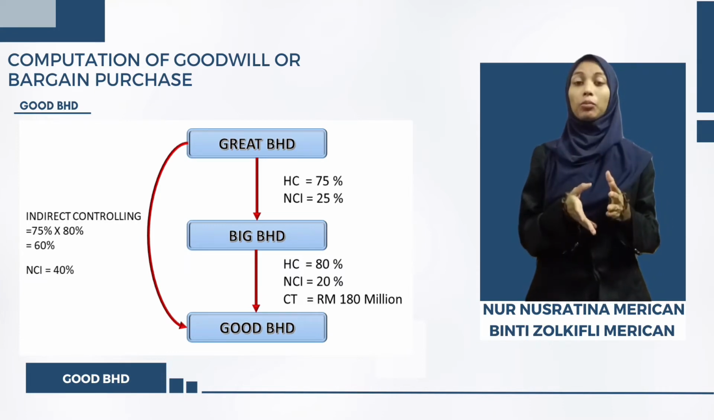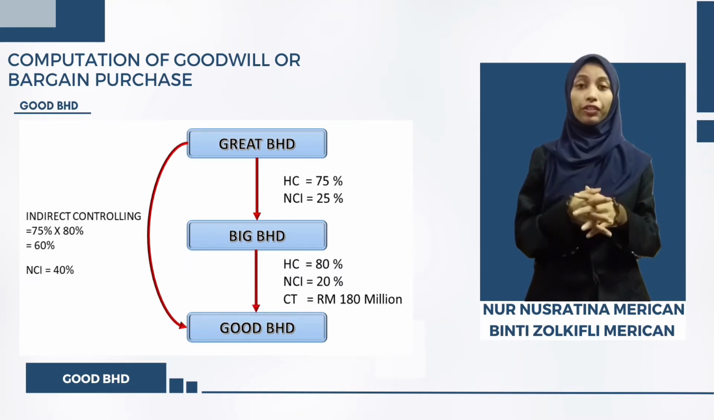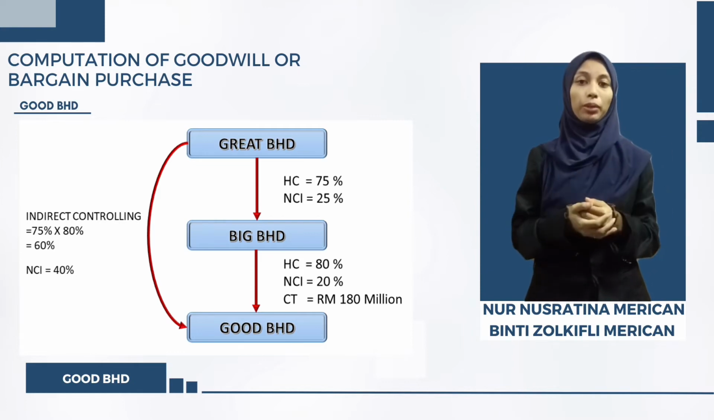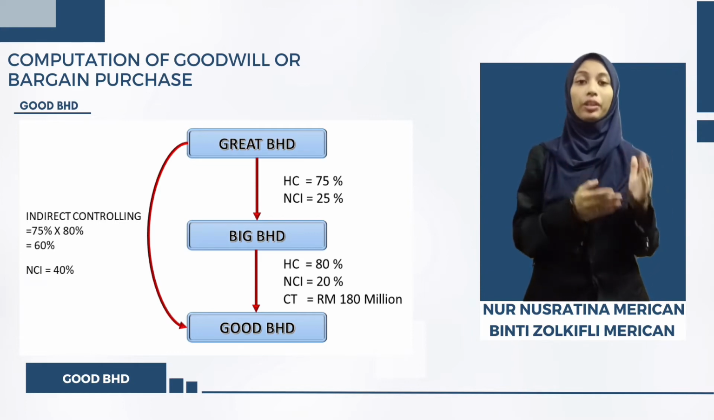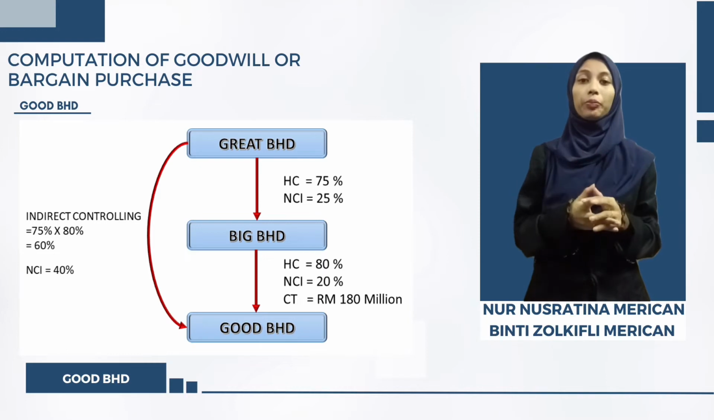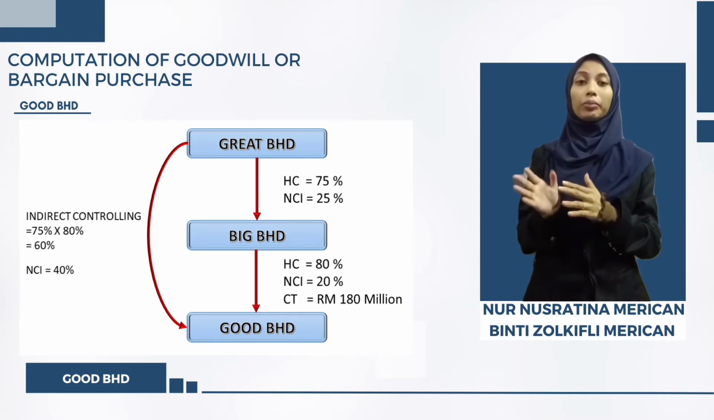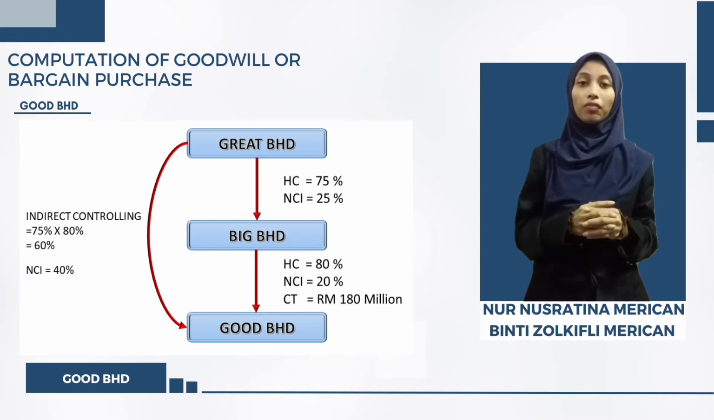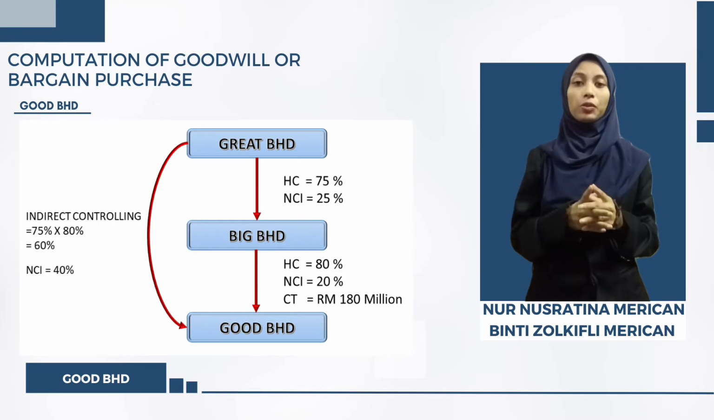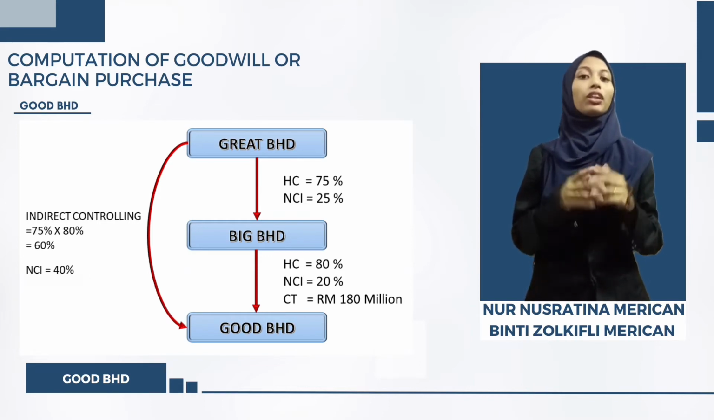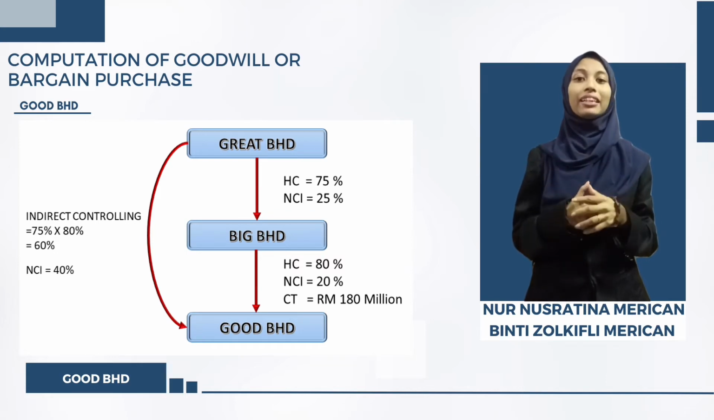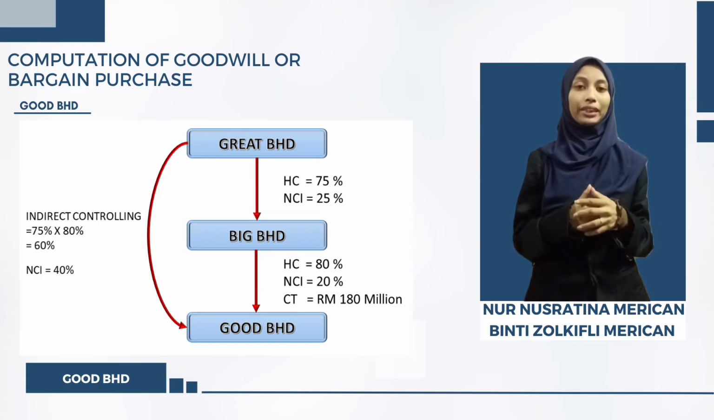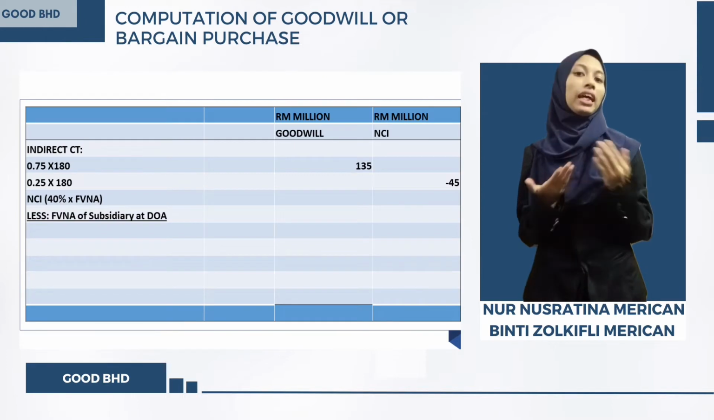To calculate the amount of indirect control of Great Berhad towards Big Berhad, we need to multiply the percentage of control of Great Berhad towards Big Berhad with the percentage of control of Big Berhad towards Good Berhad. Therefore, 75% times 80%, we will get 60%. So the percentage of indirect control is 60% and the non-controlling interest is 40%. As is mentioned, it has indirect control.